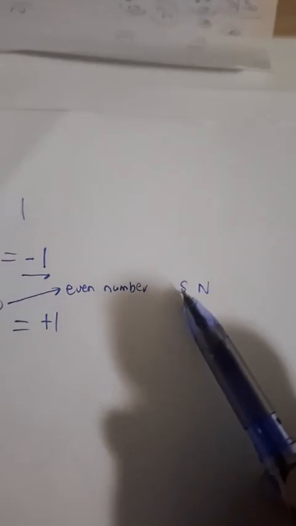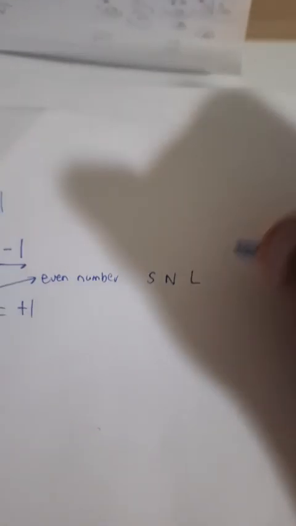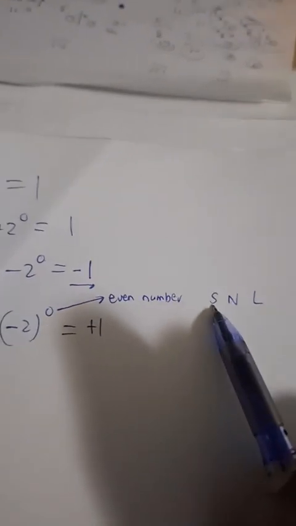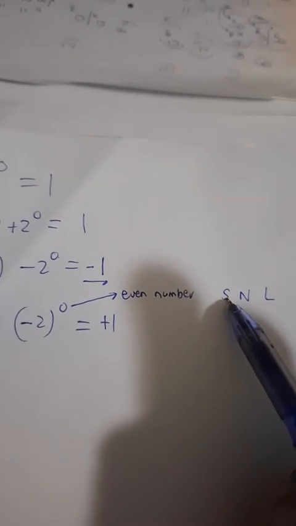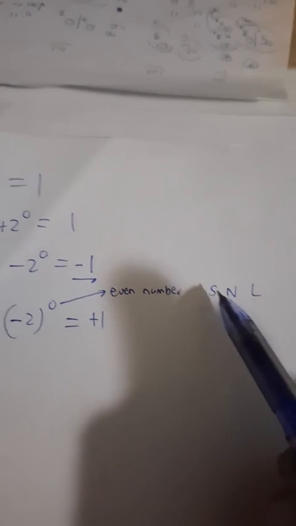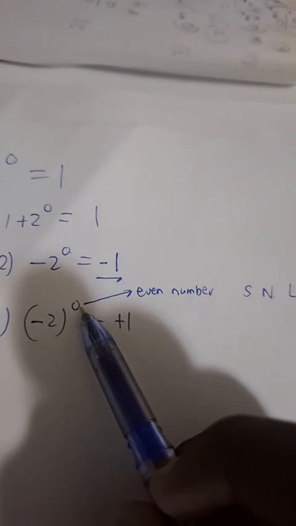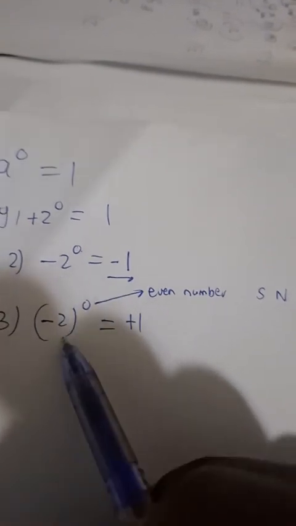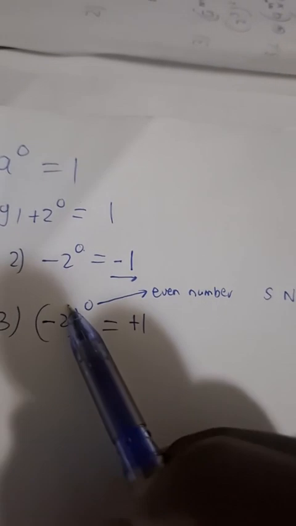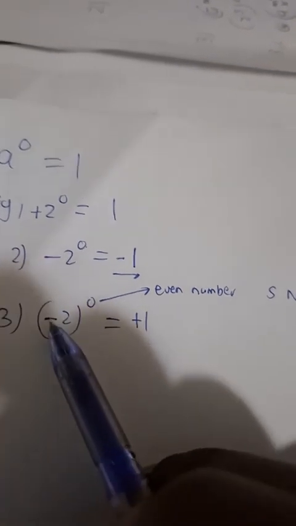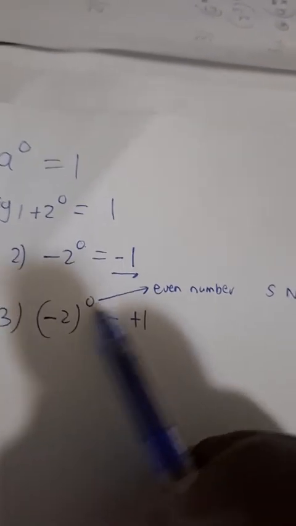There's this thing SNL, the 3 letters you usually see when you are about to watch a movie. In mathematics, guys, SNL simply stands for something else: sign, number, letter. So when you look at this exponent 0 and the bracket encompassing everything, this 0 exponent must be applied to the sign and it must be applied to the number.